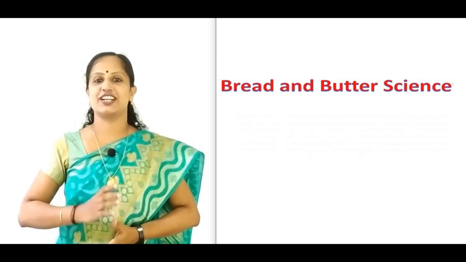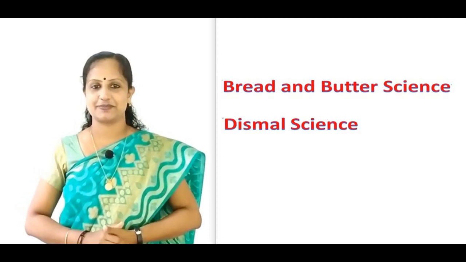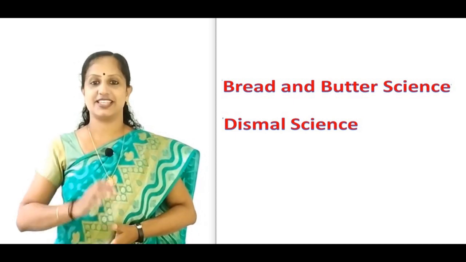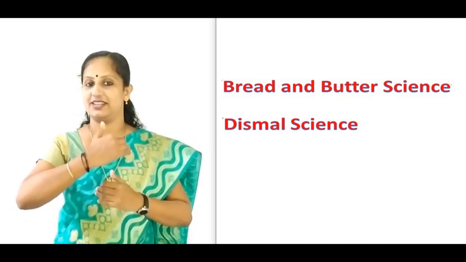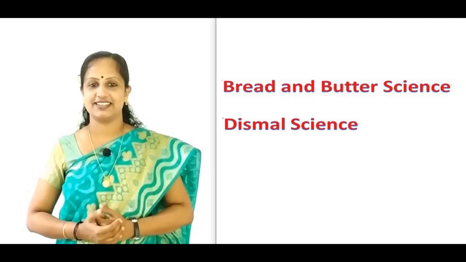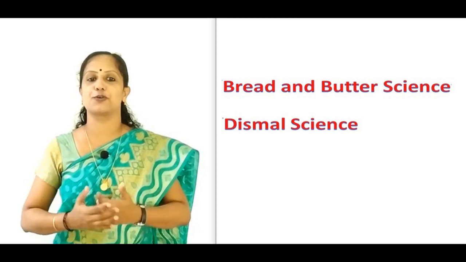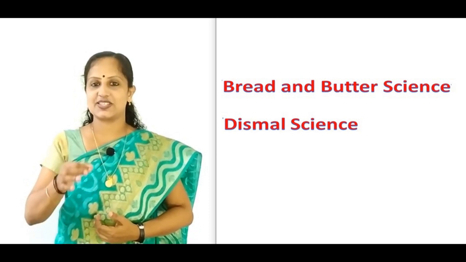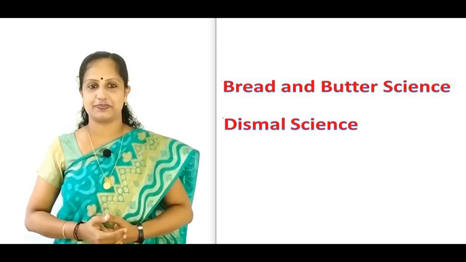Secondly, social reformers branded economics as a dismal science because by following this definition, people try to earn wealth by mean means. That means, as a science of wealth, it taught selfishness and love for money. Hence, the society lost its spiritual and moral values.